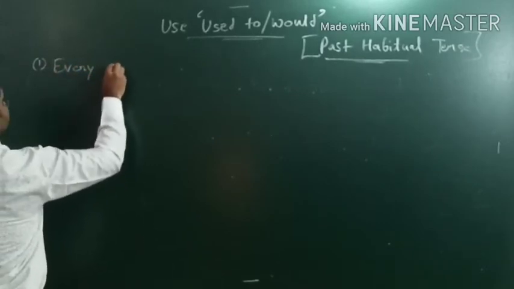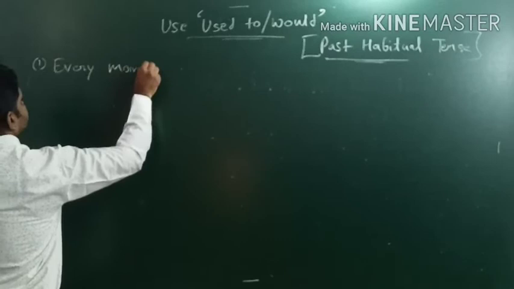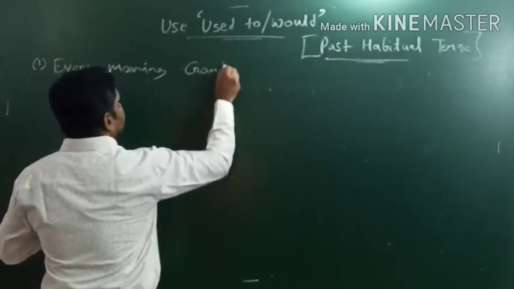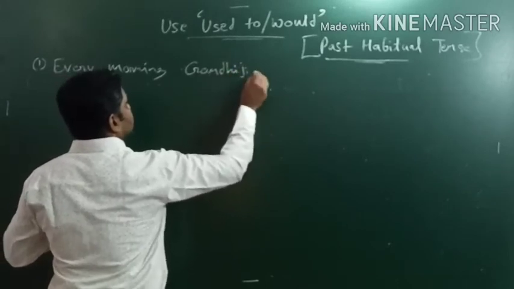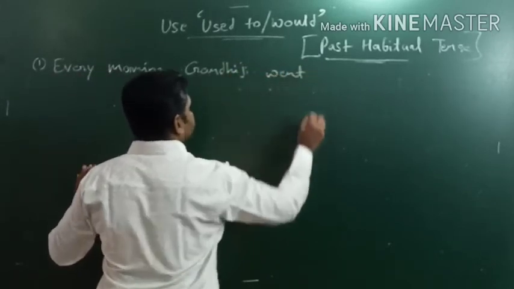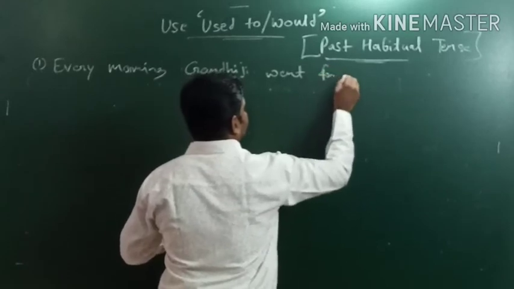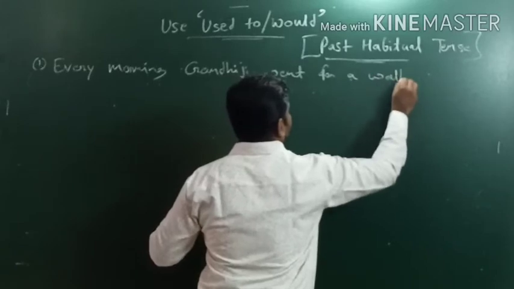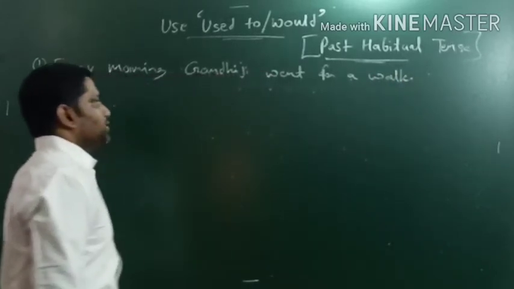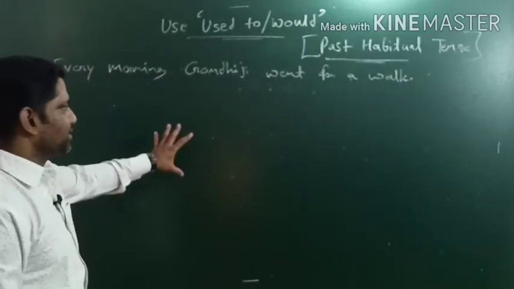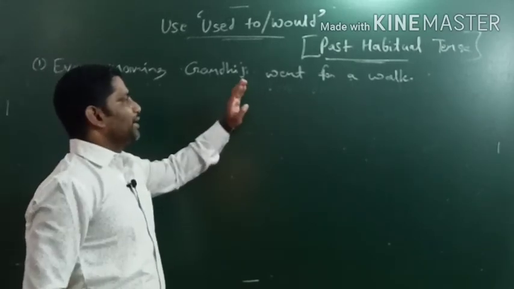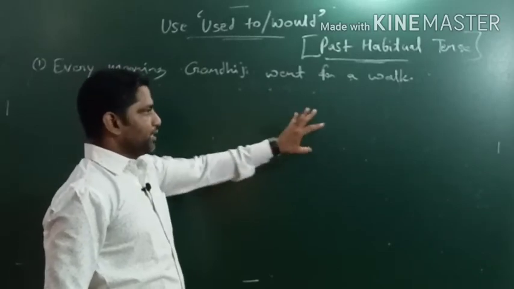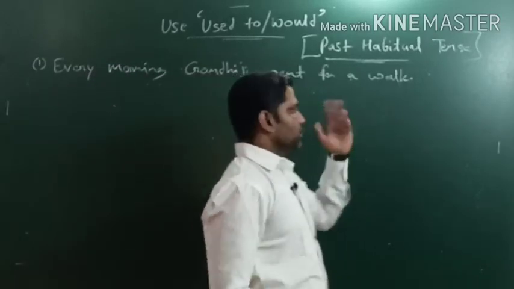Every morning Gandhiji went for a walk. Every morning Gandhiji went for a walk. Now this is a simple sentence, right? In this sentence we don't have used to or would, but if we get used to in the bracket, then how do we deal with that?